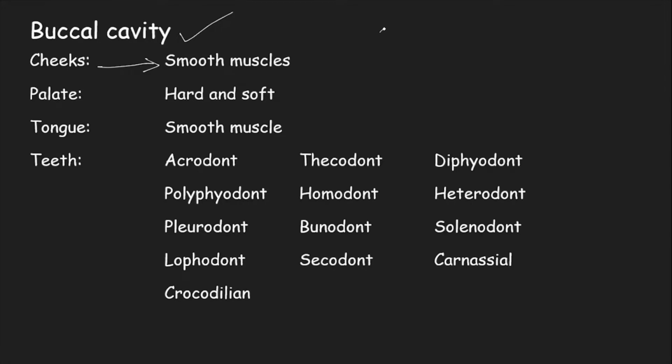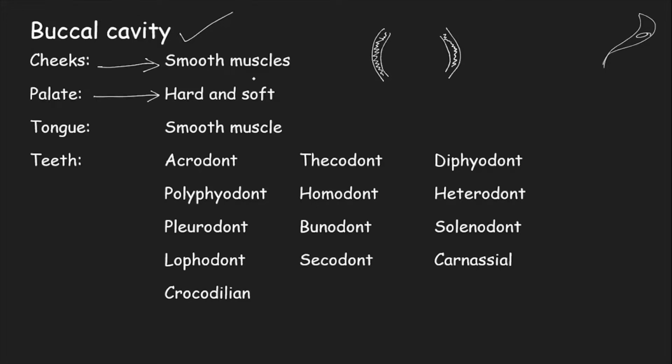Cheeks are composed of smooth muscles. So if this is your face, the sides of the buccal cavity are covered with cheeks, which in turn are composed of smooth muscles. I hope you all know what smooth muscles are. These muscles do not have any striations. These cells have tapering ends with a centrally placed nucleus. So cheeks are on the lateral sides of the buccal cavity.